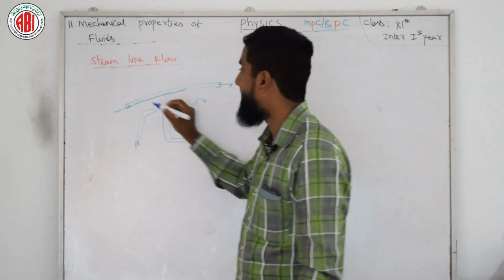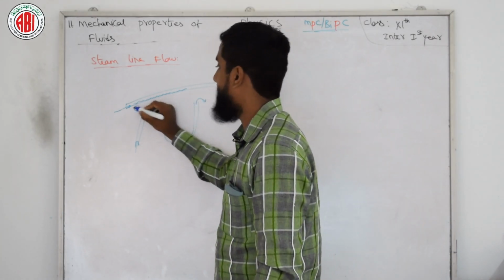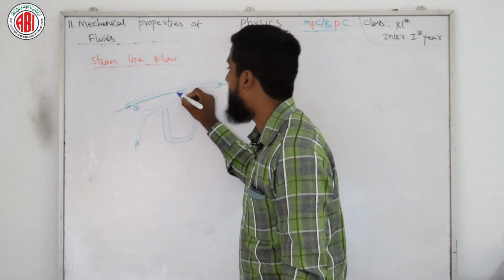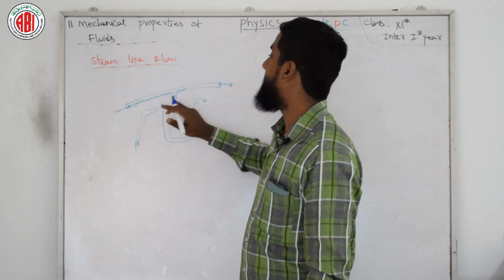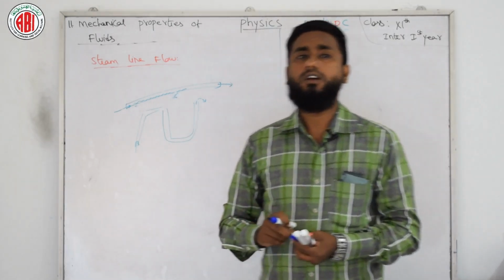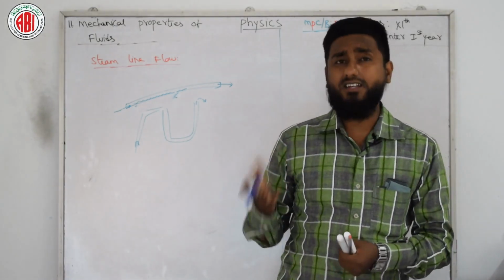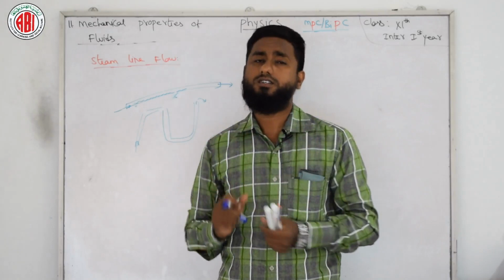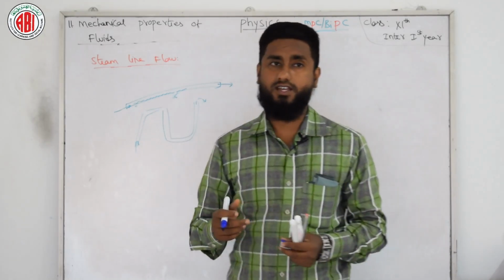Suppose I have one particle, say particle number 1. After a few seconds the particle number 1 might be here. So this is nothing but the steady or continuous flow of particles of fluid in a definite path, which is what we call streamline.